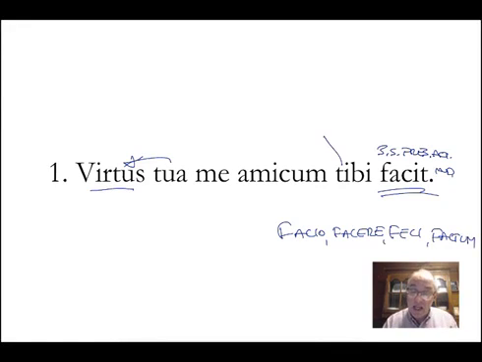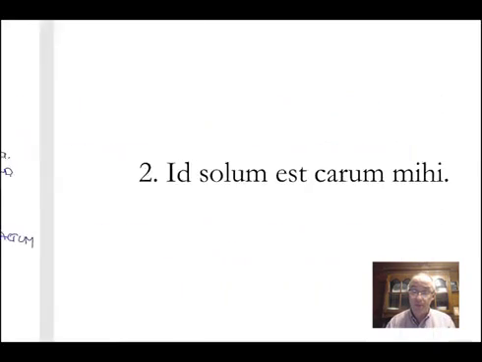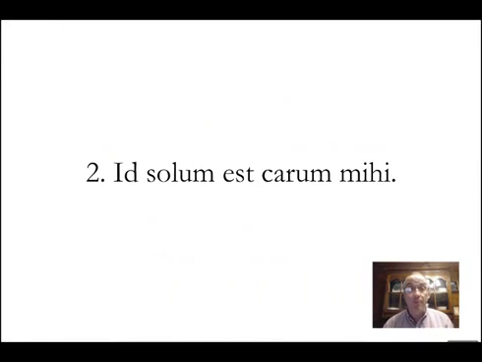Tibi is the indirect object, and it is the dative, singular, and it could be masculine, feminine, or neuter for that matter. Your virtue makes me a friend to you. Number 2, Id solum est carum mihi. Relatively straightforward. There's your verb, is. What is? That alone is dear to me. This is one of those short sentences from the Sententiae Antiquae.